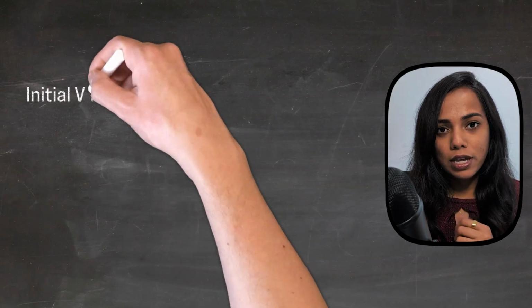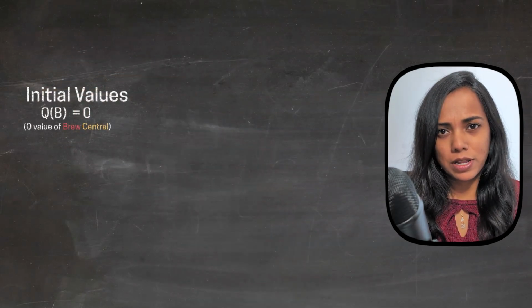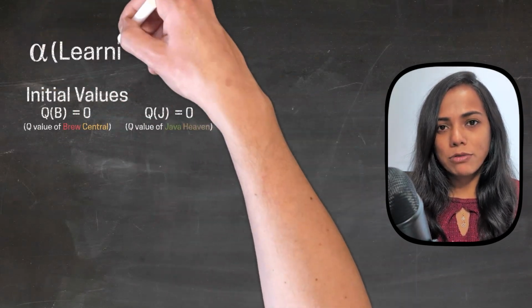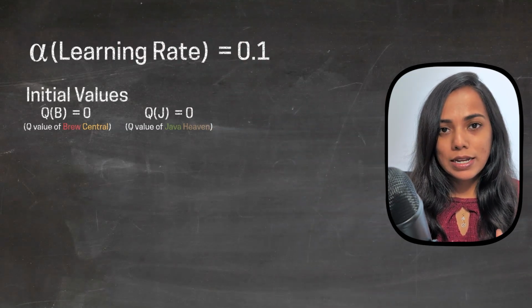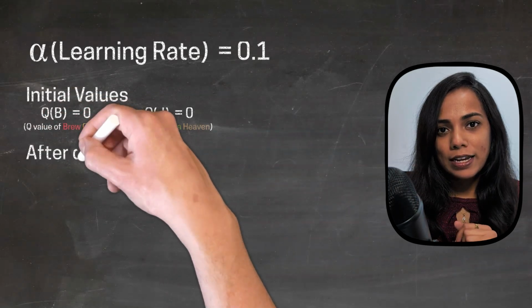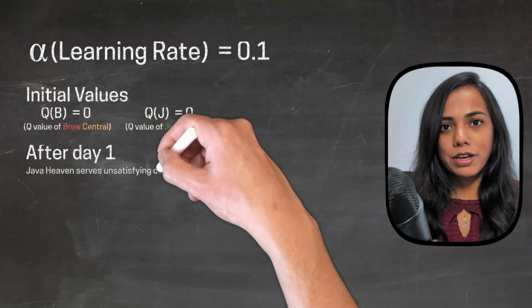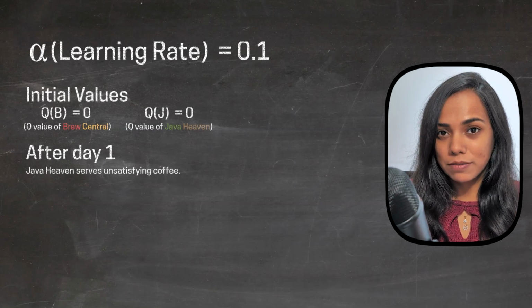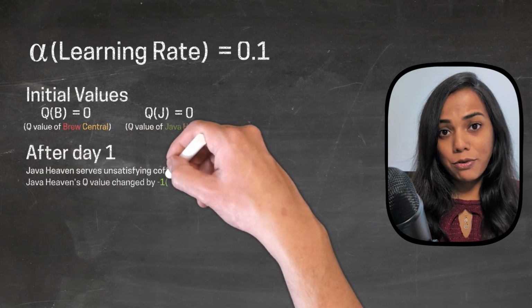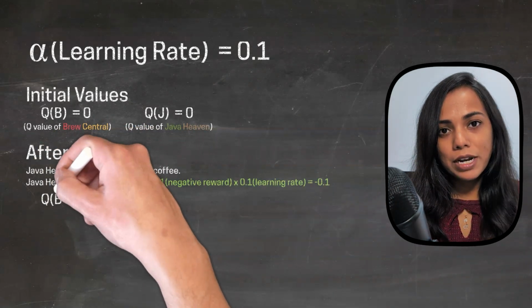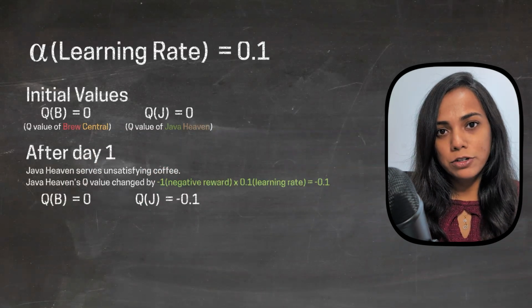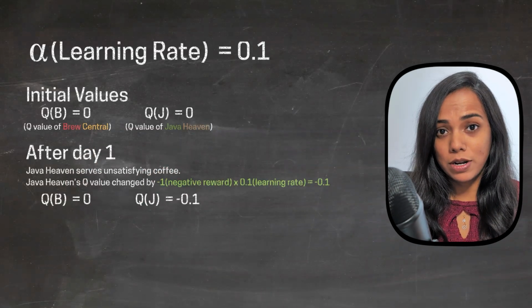The Q values can be initialized to 0 as well, since we know nothing about what to expect. Let's assign 0.1 to the learning rate. On the first day, let's say we randomly select Java Haven and the coffee is disappointing. We'll assign it a reward of -1 and update the Q value for Java Haven to be -0.1.